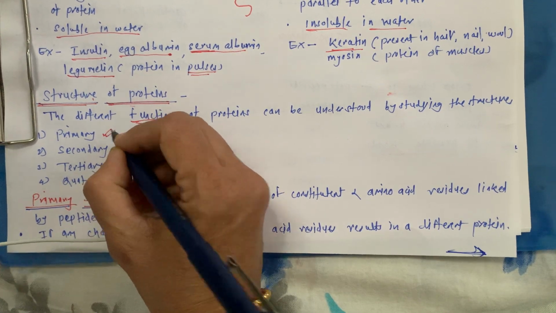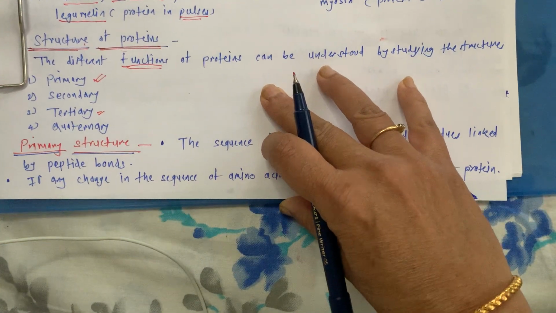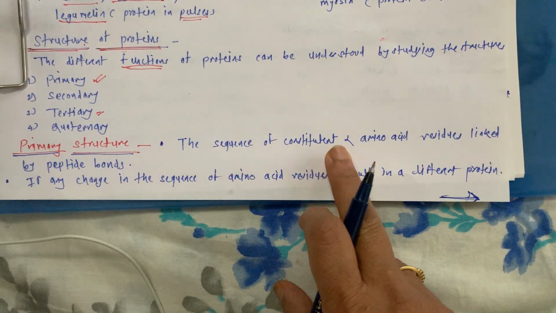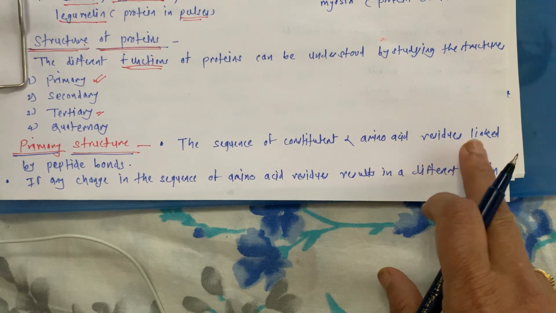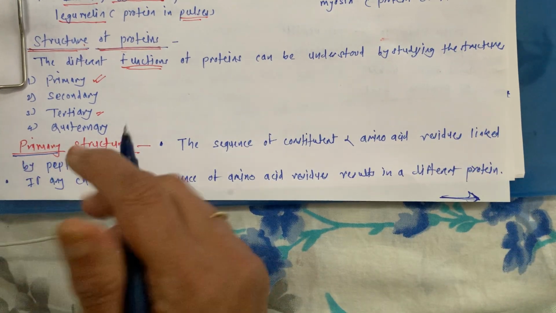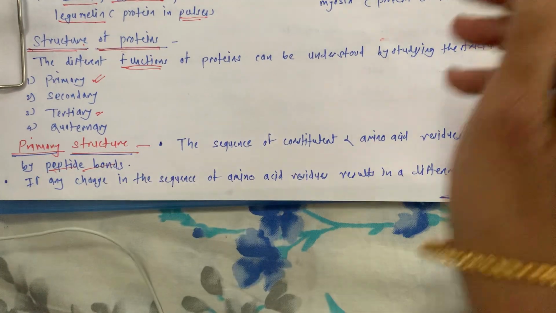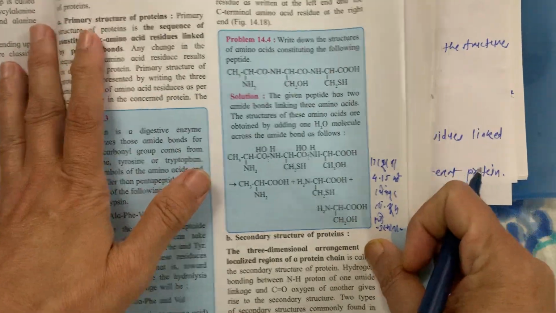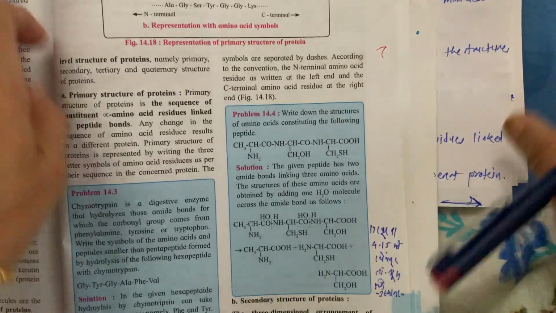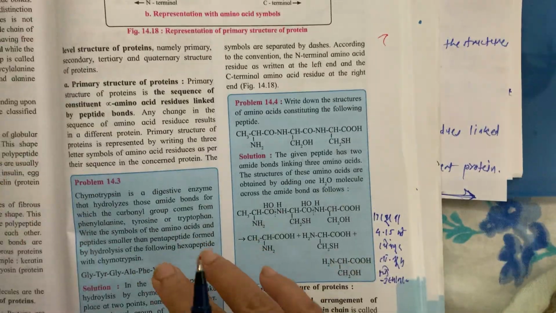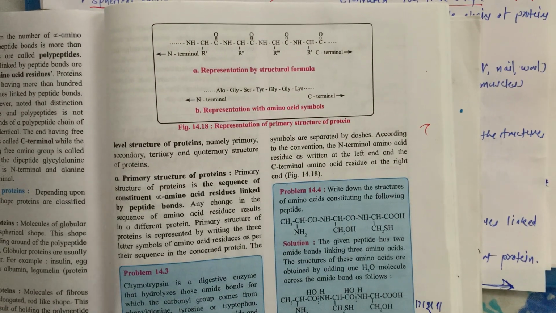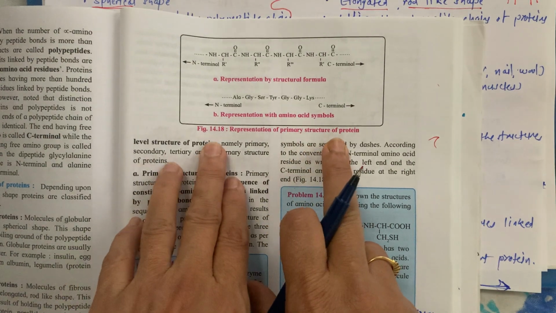First we will see the primary structure of protein. It is the sequence of constituent alpha amino acid residues linked by peptide bonds. Now see here in our textbook, this is the representation of the primary structure of protein.